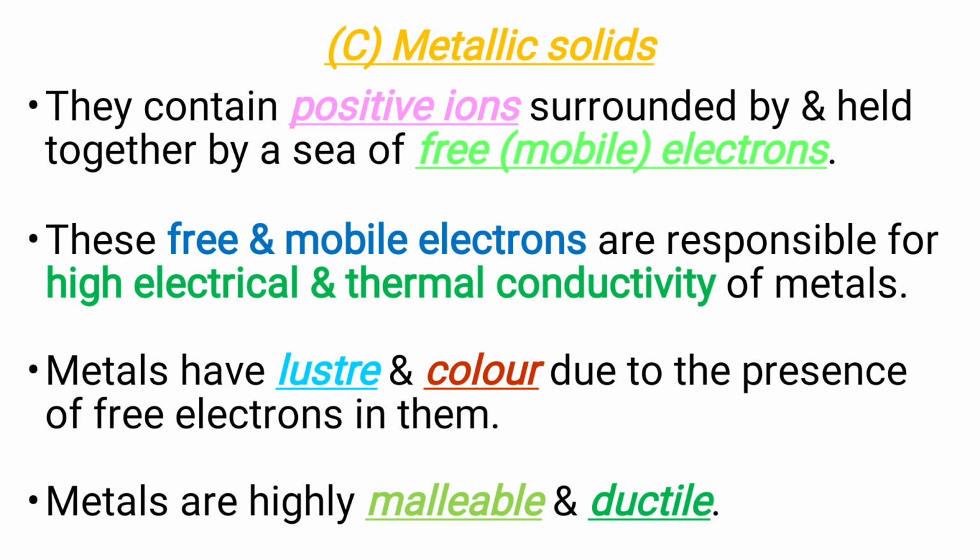Metallic solids contain positive ions surrounded by and held together by free or mobile electrons. And these free and mobile electrons are responsible for high electrical and thermal conductivity of metals. Metals have luster and color due to the presence of free electrons in them. Metals are highly malleable and ductile.